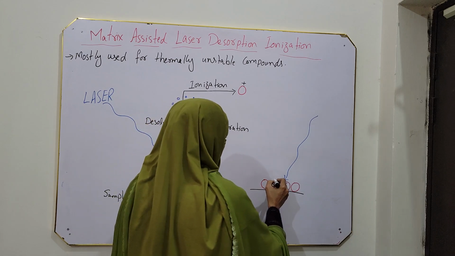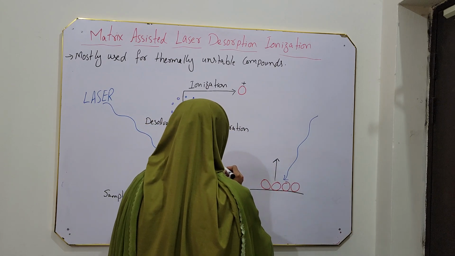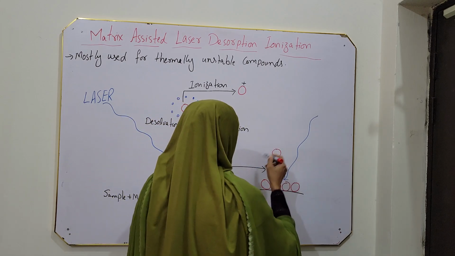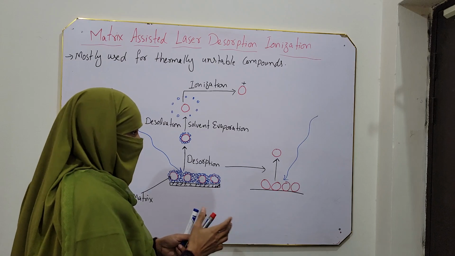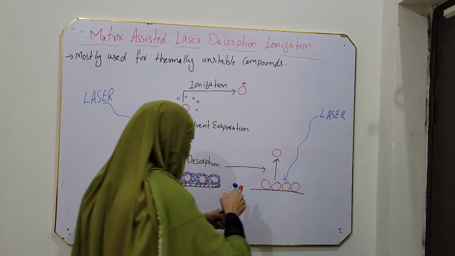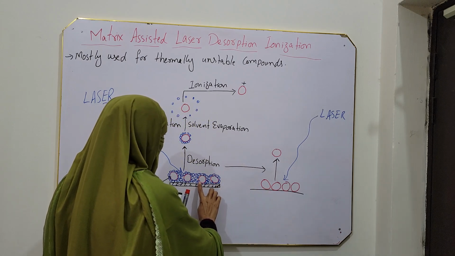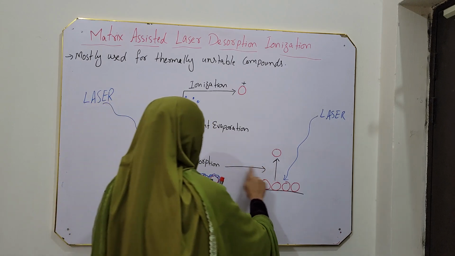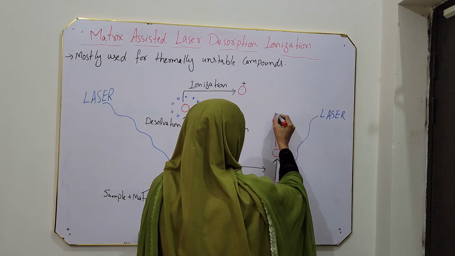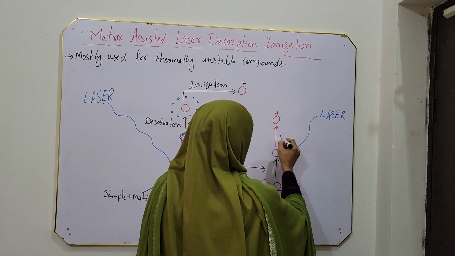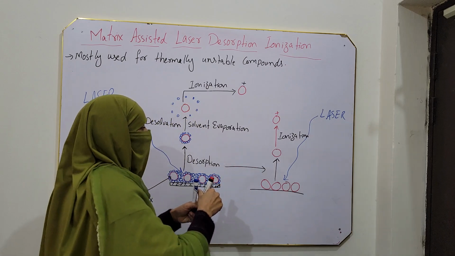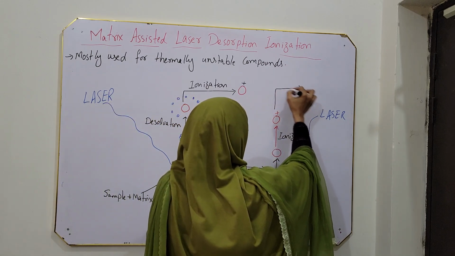In this case, the first step is again desorption. The sample molecule desorbs, but after desorption, the sample has sufficient energy which was transferred by lasers. So if the sample is not assisted by this matrix, then after the first step, the second step is ionization. Sample ionization occurs, and after ionization the sample still has energy. As a result, fragmentation occurs.